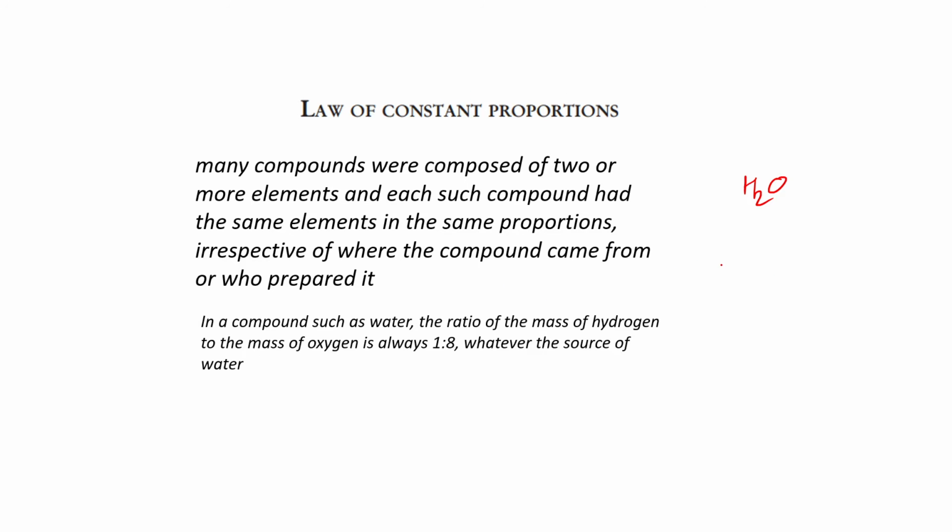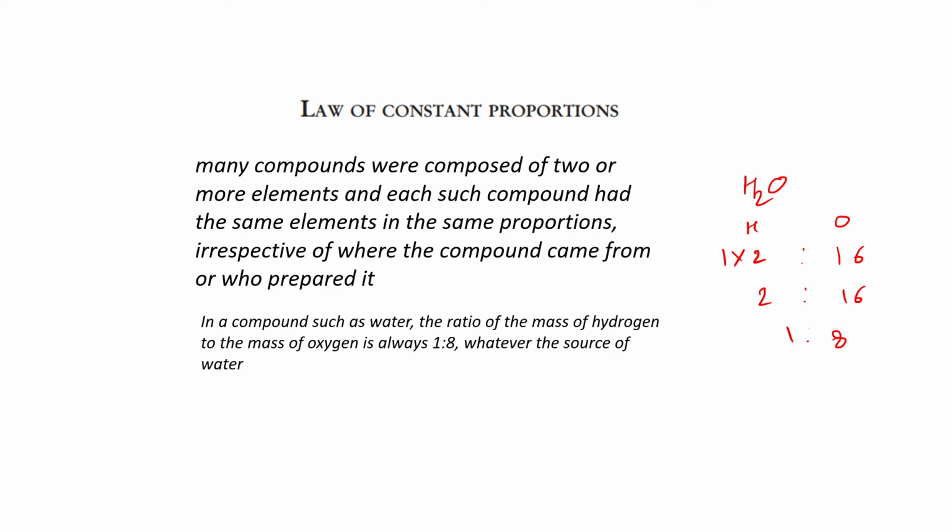As I told you previously, we will learn about it. What is the mass of hydrogen, what is the mass of oxygen, but for the time being, let me tell you that hydrogen has mass 1, but as you have two atoms of hydrogen, we have to multiply by 2, so it is 2. What is the mass of one oxygen? Mass of oxygen is 16, right? So if you try to take a ratio of hydrogen to oxygen, then you will find that the ratio will become 1 is to 8. It means that it doesn't matter from where you get the water, every time the ratio of hydrogen to oxygen will be 1 is to 8 in the case of water.